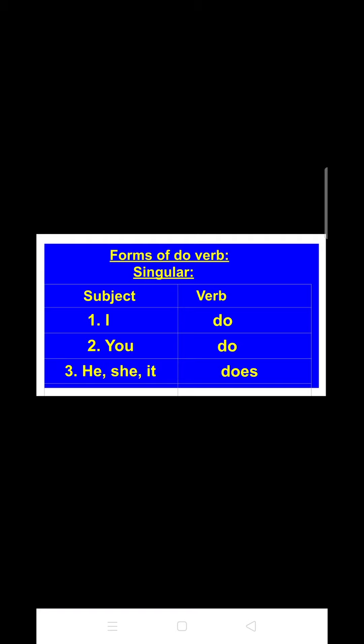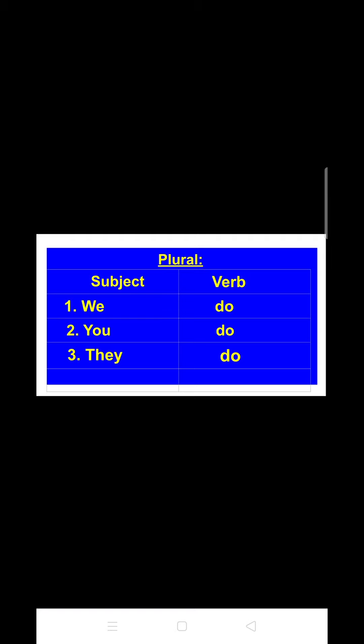Now the plural forms. The subjects that come under plural forms are we, you and they. And here from this table you can see that with all these plural subjects you have to use the verb do.